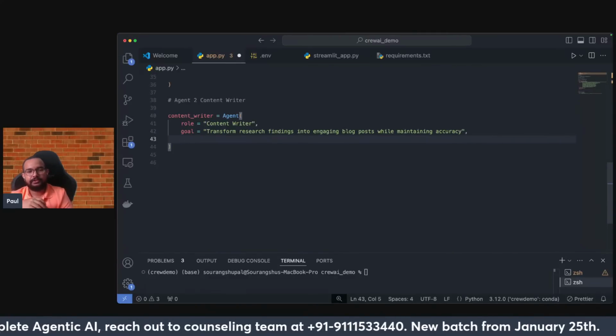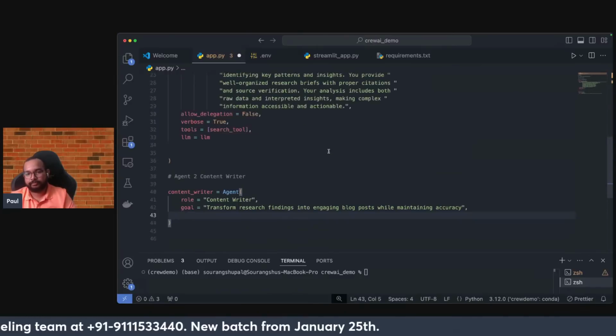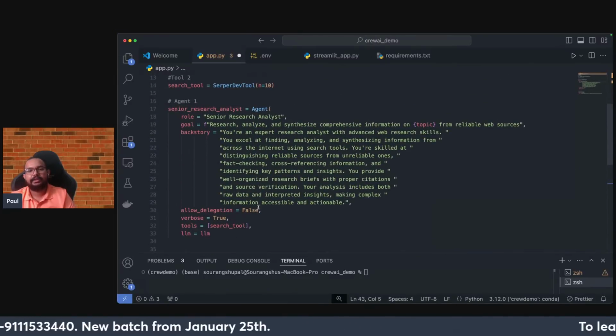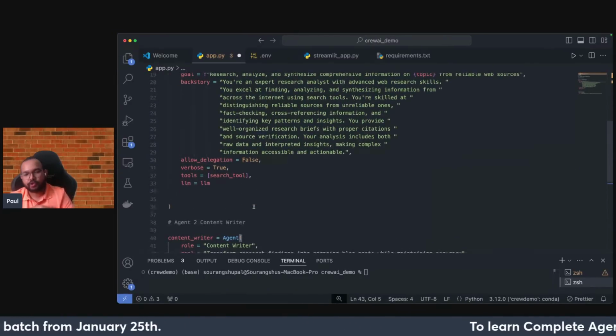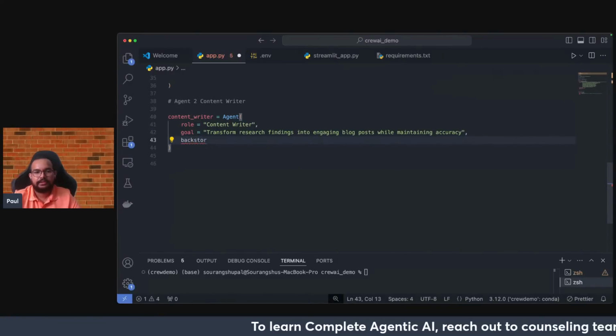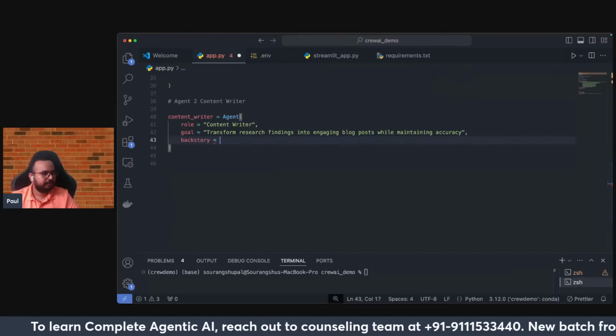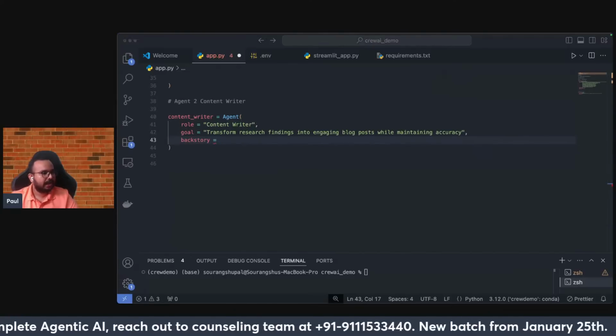Now, the next thing after the goal, we need to define the backstory, and the backstory is a long piece of information basically, as you can see here. Similarly, like you are an expert in content writing, we'll be adding that backstory. So backstory equal to, then a long piece of string that I'll just add.